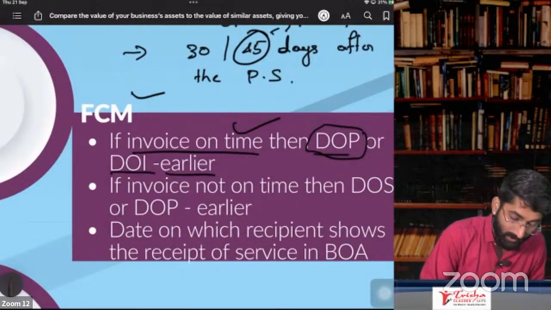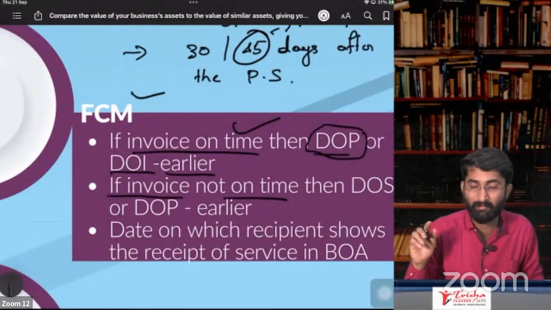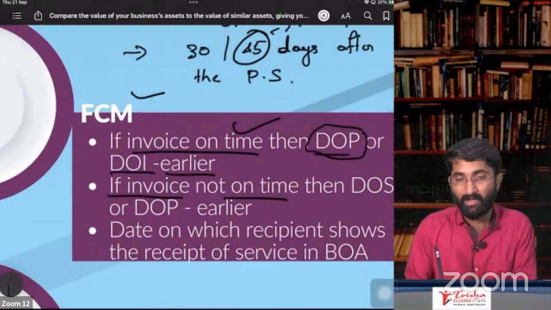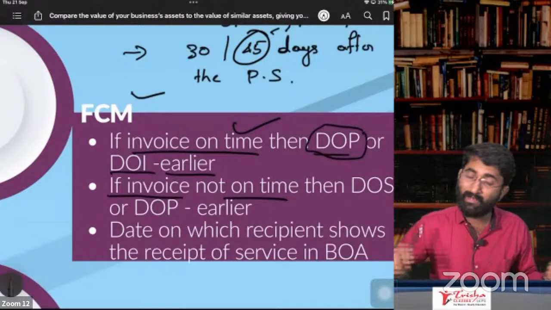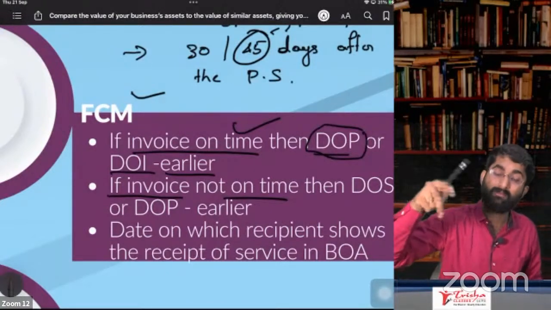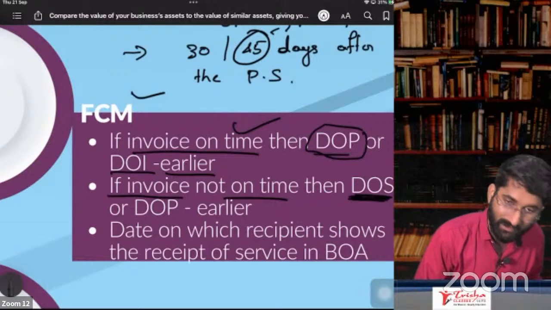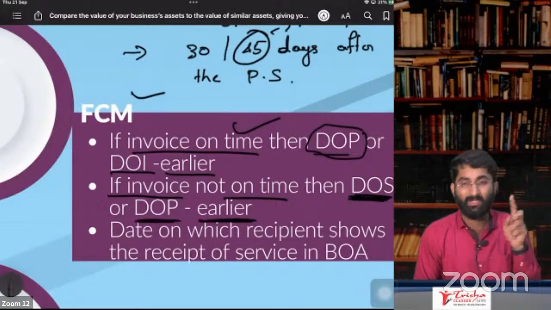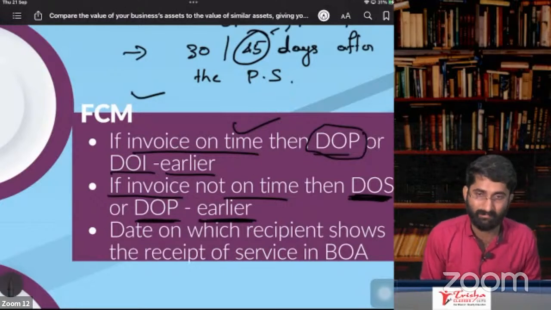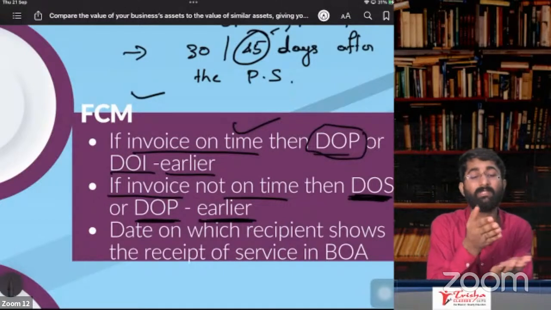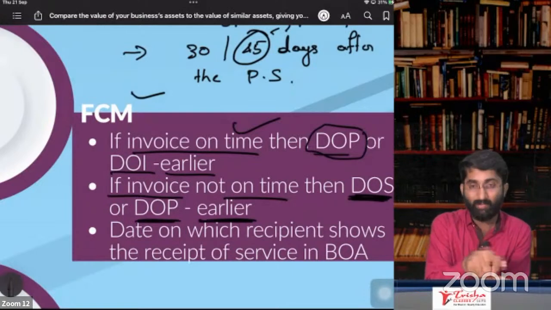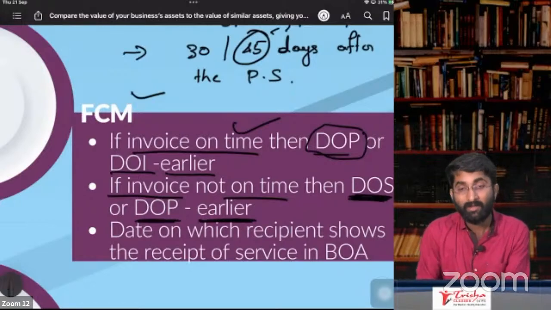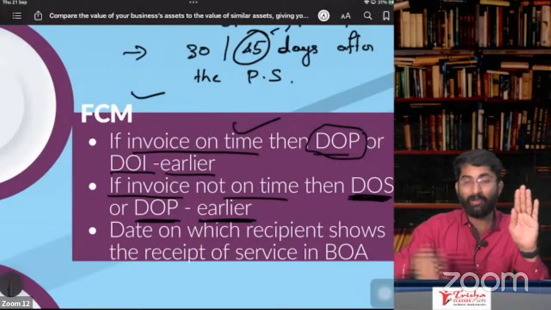If invoice is not on time, sir, that means you have not issued the invoice before or at the time of services or within 30 days, you are issuing the invoice after 30 days, then it is date of provision of service or date of payment, whichever is earlier. See, if invoice is on time, then invoice date or date of payment, whichever is earlier. If invoice is not on time, then date of service or date of payment, whichever is earlier.